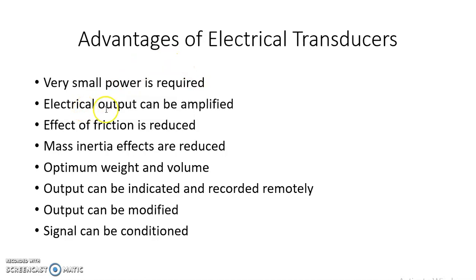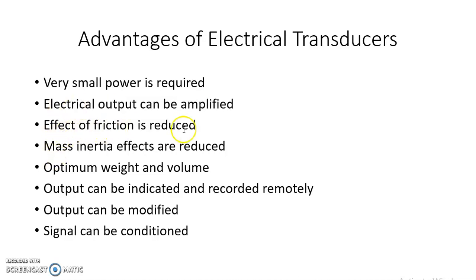Second, electrical output can be amplified. That means the electrical output of a transducer can be amplified to any desired level. However, it is not possible with a physical quantity. Without using a transducer, we cannot amplify the output of a sensor directly. So in order to amplify the output, we must use a transducer, that is, we must convert the physical quantity into an electrical quantity.